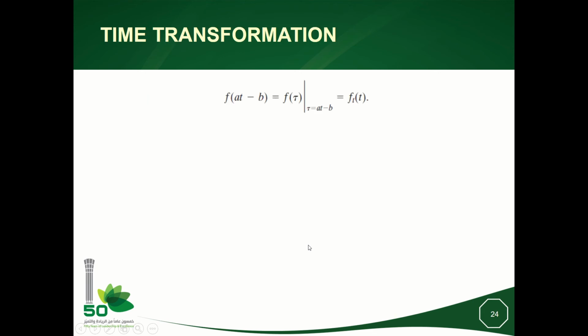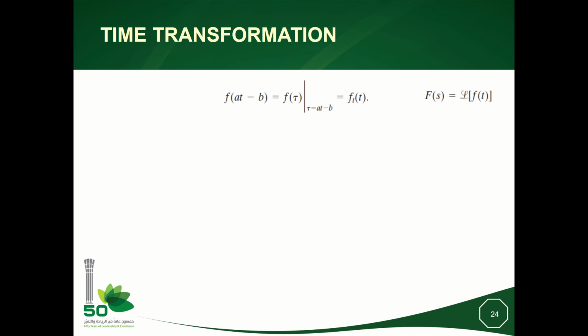Time transformation. It means that I have some transformation on the argument of the function f. So here I have at minus b, and I will call tau to be at minus b. Okay, so I will call the signal f sub t to be the transformed signal from f(t).